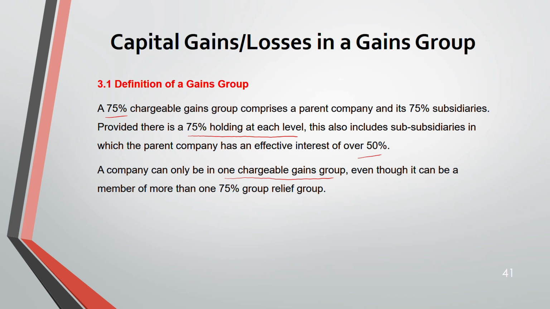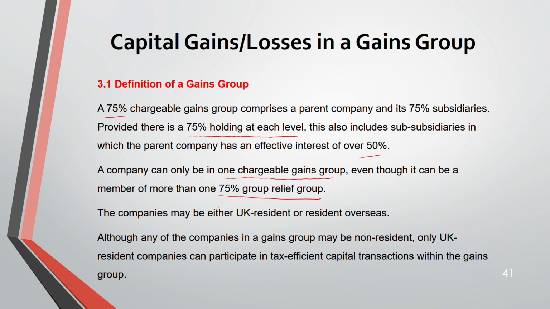Even though you can be a member of more than one 75% group relief group, this chargeable gain group and the 75% group relief group are different. 75% group relief groups are more flexible than chargeable gain groups. So here also companies could be UK resident or resident overseas, but only UK resident companies can offset their losses, not the overseas resident.